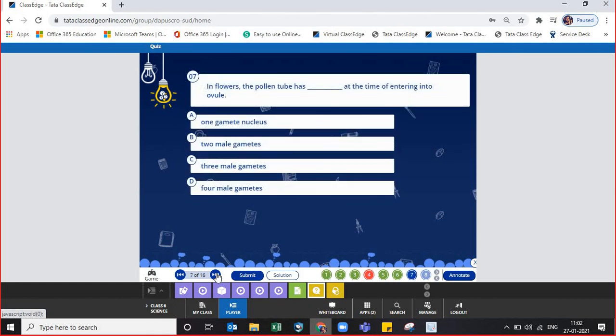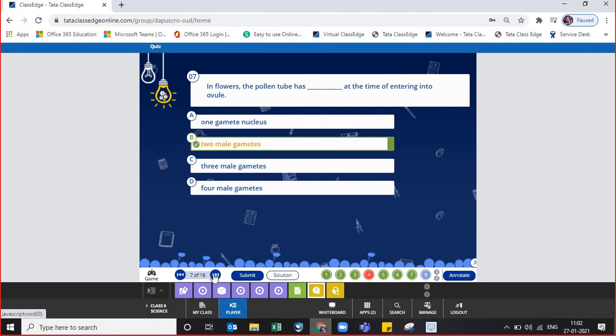The 7th question says, in flowers, the pollen tube has dash gametes at the time of entering into the ovule. This I have not taught. You have to use your brain. How many gametes does it have? It has only one gamete. Ma'am, what is gamete? Gamete means a reproductive cell. It's wrong. How many are there? Ma'am, 3 male gametes. I think there are 2. Ma'am, 2. Yes, correct. I think Adarsh has said the answer. So there are 2 male gametes. You have just guessed it and you are correct.